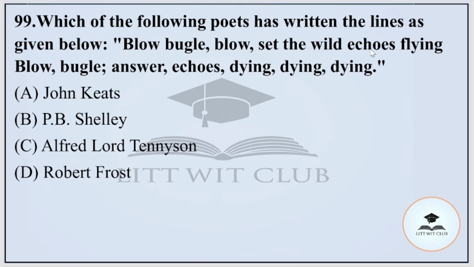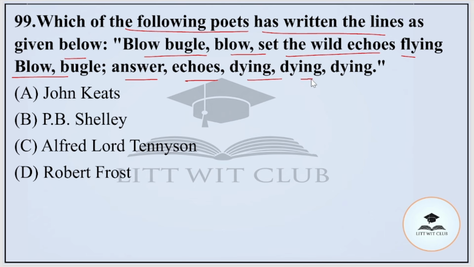Question number 99. Which of the following poets has written the lines as given below? Blow, bugle, blow, set the wild echoes flying. Blow, bugle, answer, echoes dying, dying, dying. Here, options are John Keats, P.B. Shelley, Alfred Tennyson, or Robert Frost. And the correct option is Alfred Tennyson.